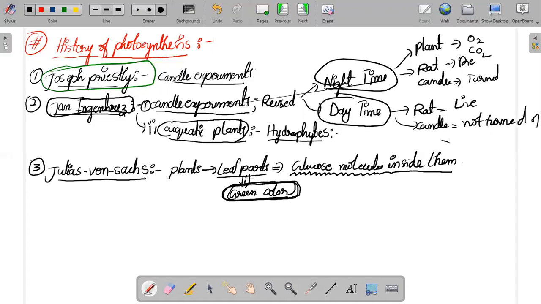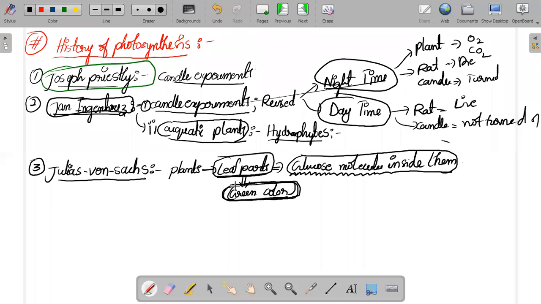What is this green color part in the leaf that is successfully able to produce the glucose molecules inside them? What is the green color part, ma'am? Very simple. Prachi, very good, ma'am. Now you know the answer. During that time they didn't even know that they were performing photosynthesis. And remaining people, what is the correct answer? What is the answer, ma'am?